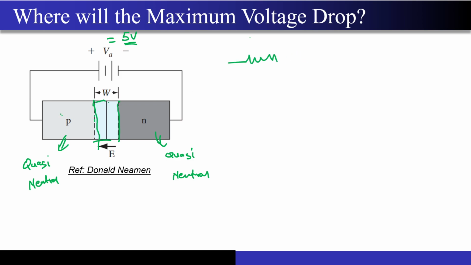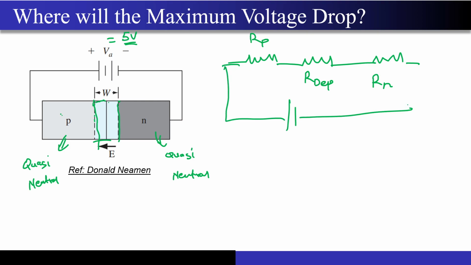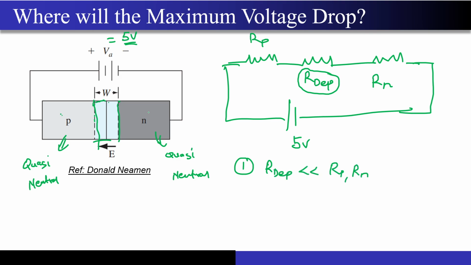So now I am drawing for the P region first. Let's say I am drawing some kind of resistance. This is Rp. Then I will draw R depletion because of the depletion region, and I will also draw an Rn, that is for the N type quasi neutral region. And I am applying a bias like this. Let's say this is a 5 volt battery. Now the first question that I will be asking you, what do you think whose resistance will be lower? Whether this R depletion will be lower, I will write the first case over here. R depletion much lesser than Rp, Rn. Assume for now that Nd and Na, both of them are equal. Nd is equal to Na.